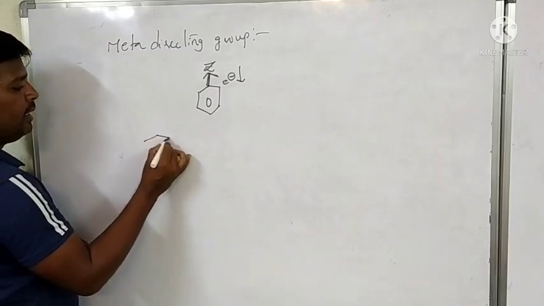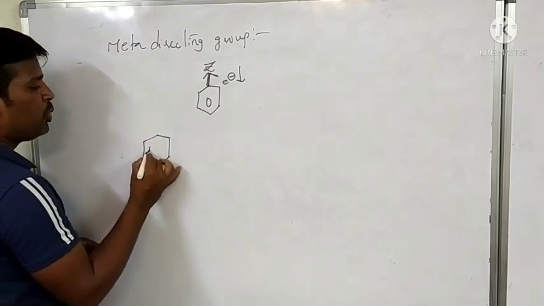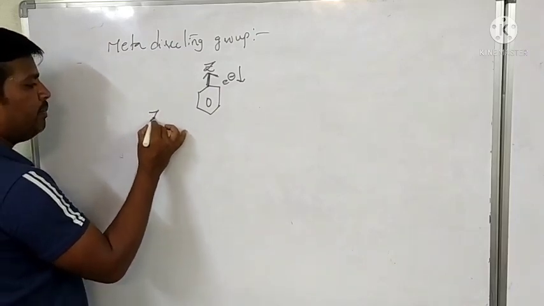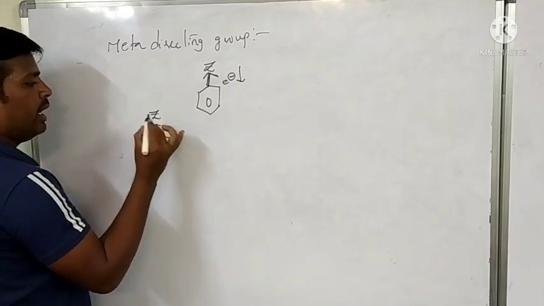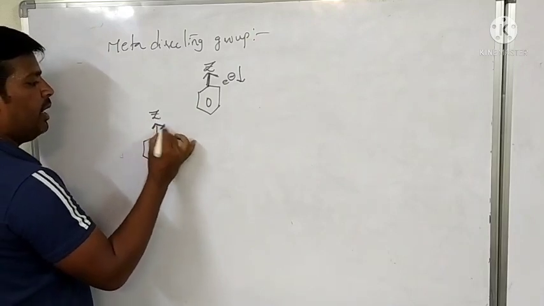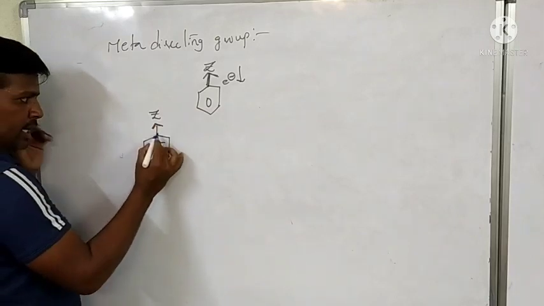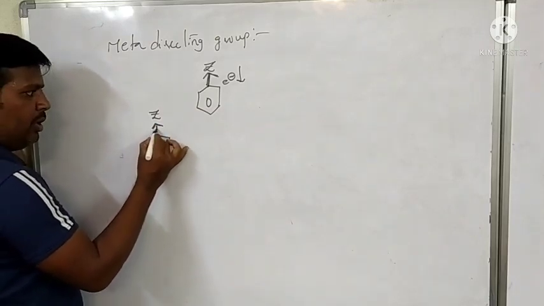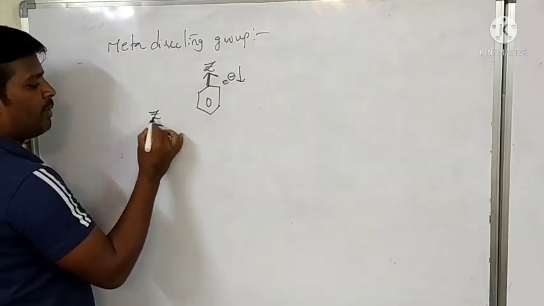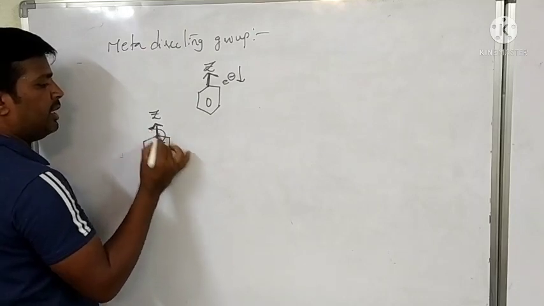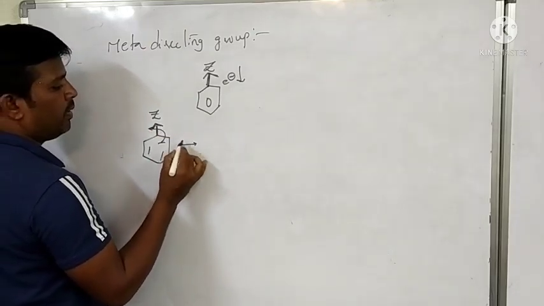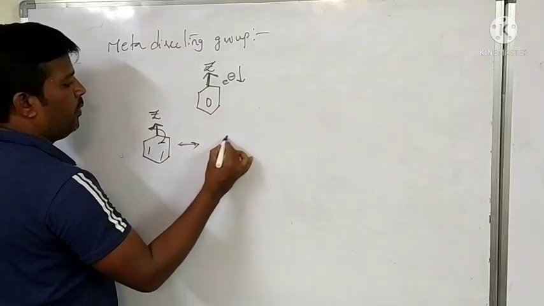When an electron withdrawing group is attached to the ring, it has a tendency to withdraw the electron from the ring. That means this bond separates like this. What happened?